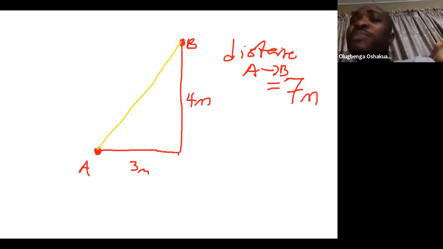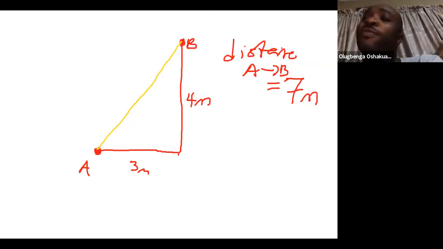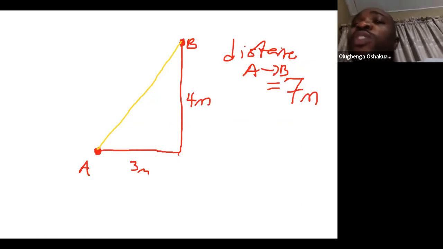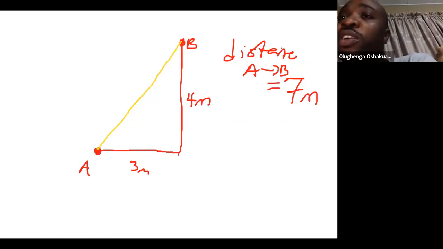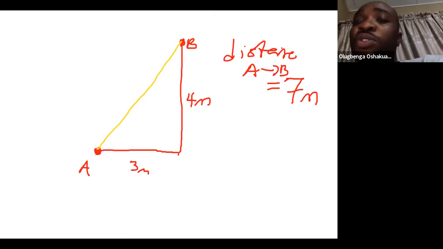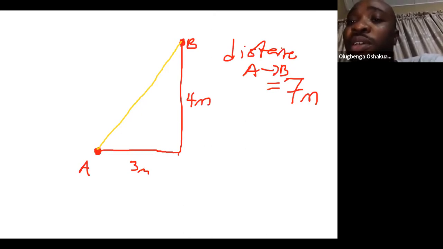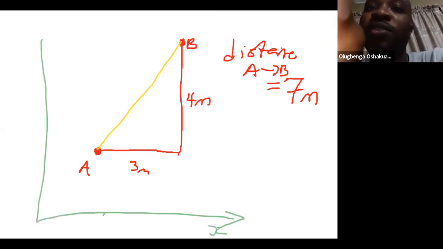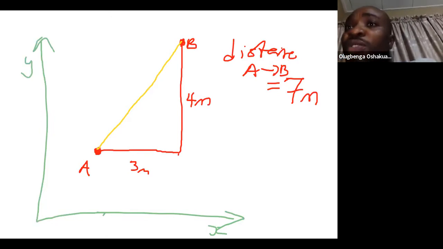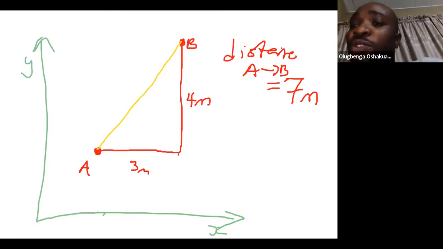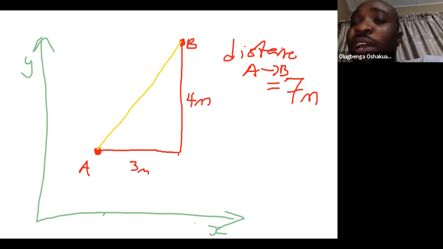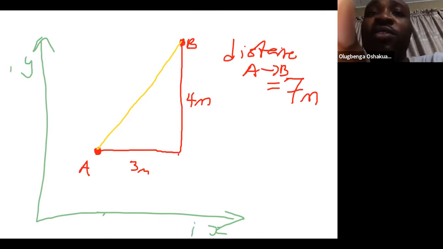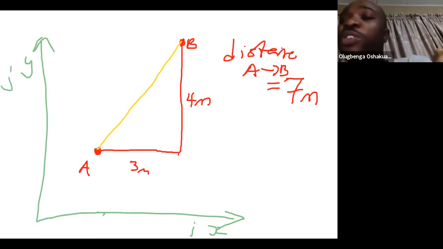So when we say the body moves 3 meters to the right and 4 meters upwards, taking this to be our 2D graph sheet, going to the right means x-axis, and moving upwards means y-axis. A convenient notation in vectors is to call the x-axis i and the y-axis j. It is widely used notation.